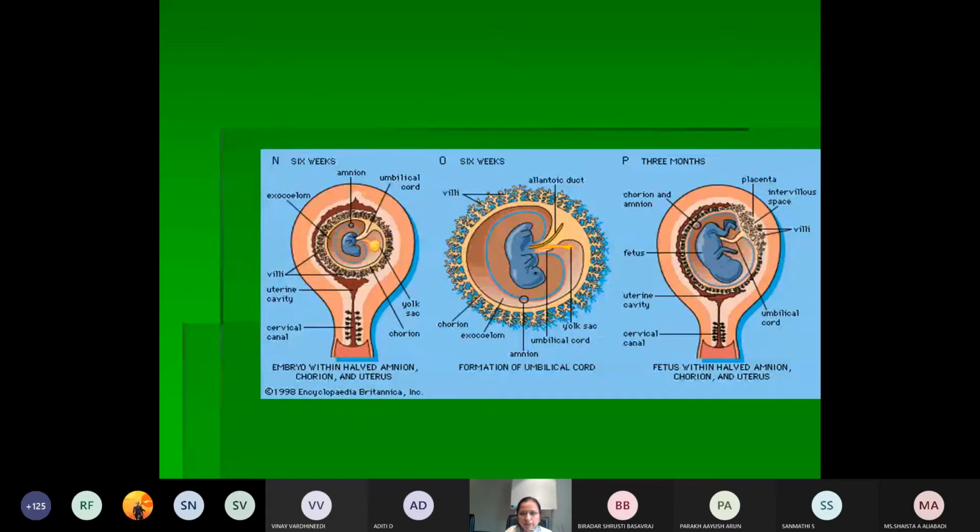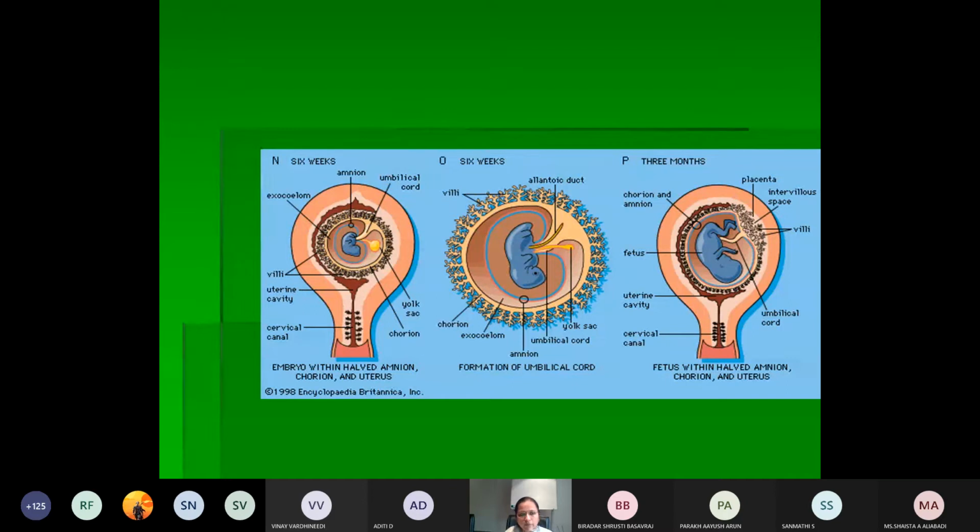This tertiary yolk sac will communicate with the midgut via the vitello-intestinal duct. So this is the yolk sac, you can see it is pinched off. The remaining part of the yolk sac will be taken up by the embryo for the formation of the gut. So that is the definitive or tertiary yolk sac.